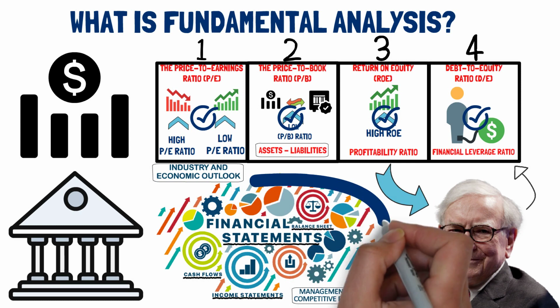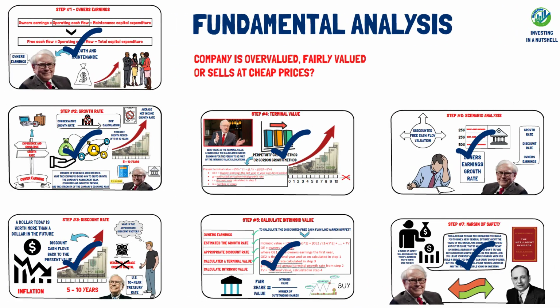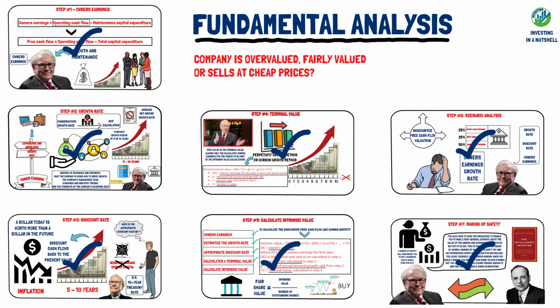Keep up with the latest news, company reports, and market trends. Remember to focus on long-term investment goals and not short-term fluctuations. It takes time and practice to master the art of fundamental analysis, but with patience and perseverance, you can start making smart investments that will pay off in the long run.